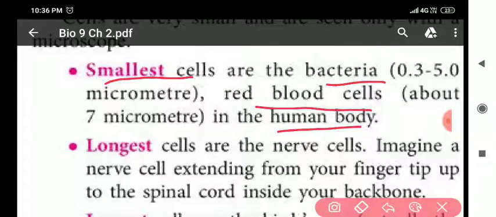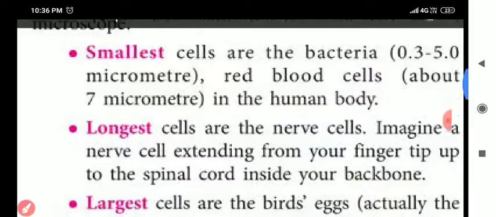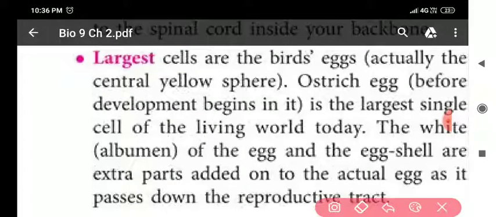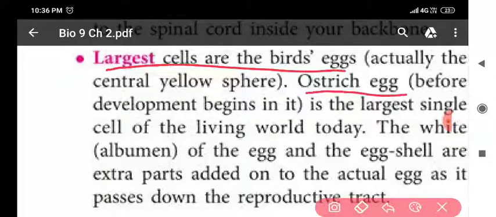The longest cell is the nerve cell. Next, the largest cell, my dear students, is the ostrich egg. So this can be asked in name the following, my dear students.